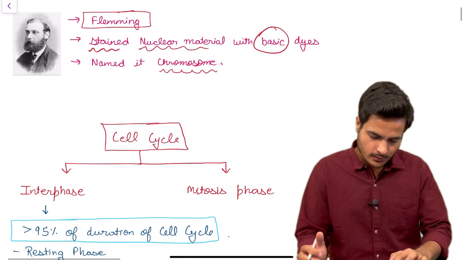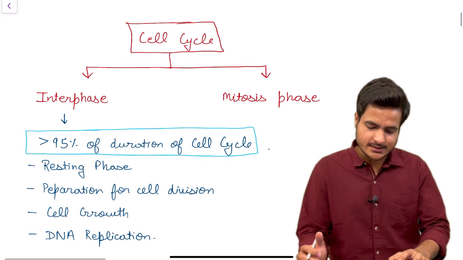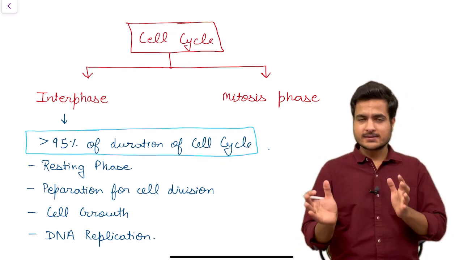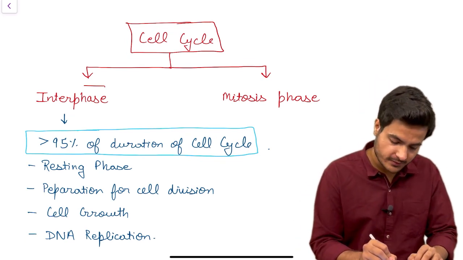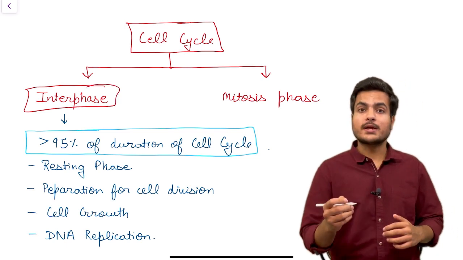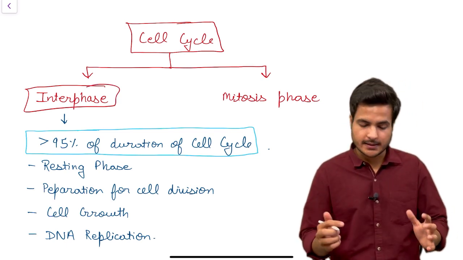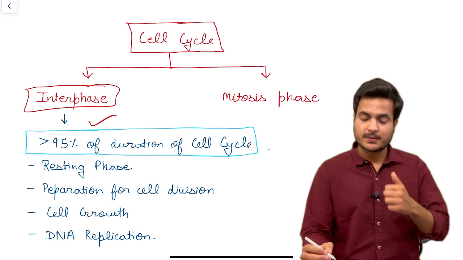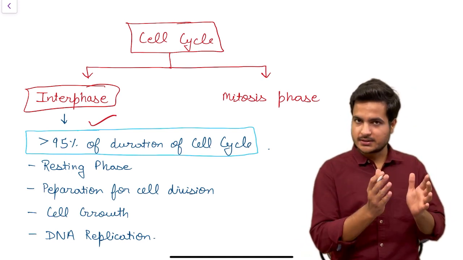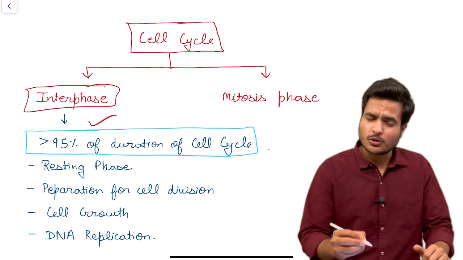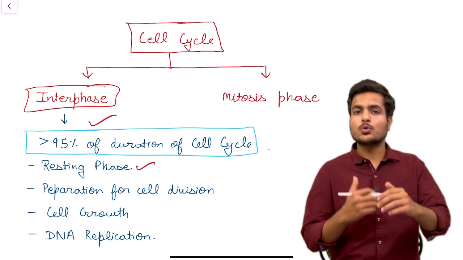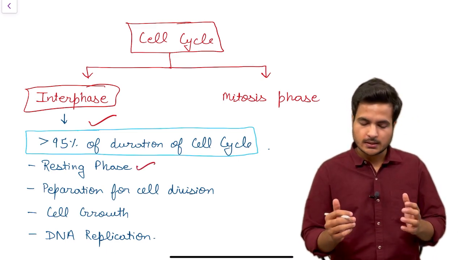Now let's see the cell cycle. Cell cycle is divided into two phases. The first one is called interphase, which takes more than 95% of the time of the cell cycle. So more than 95% of the duration of the cell cycle is interphase, which is also called the resting phase because no true division is taking place.